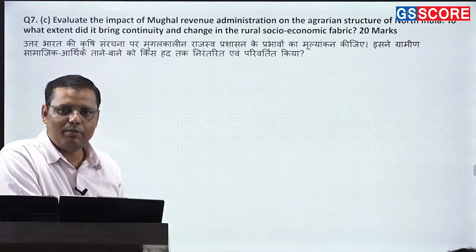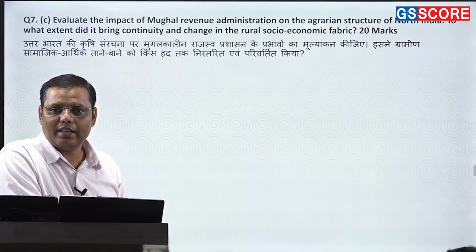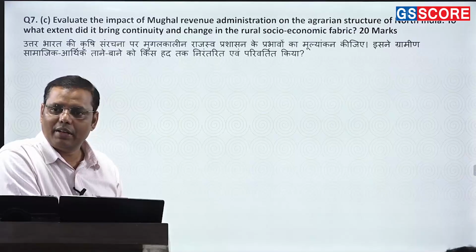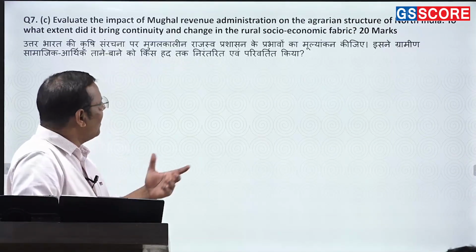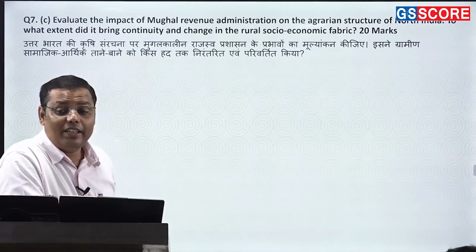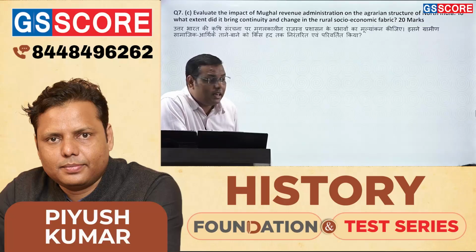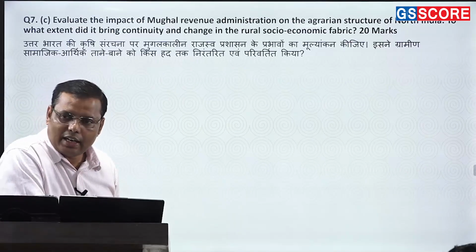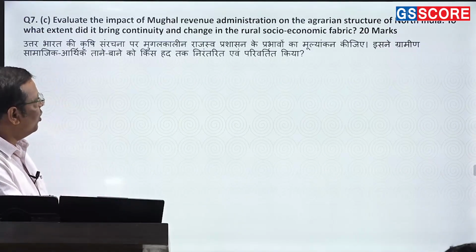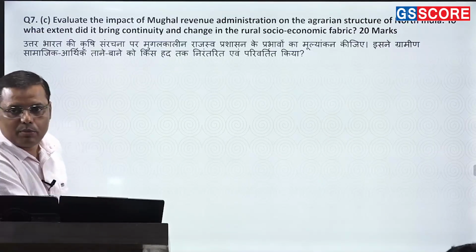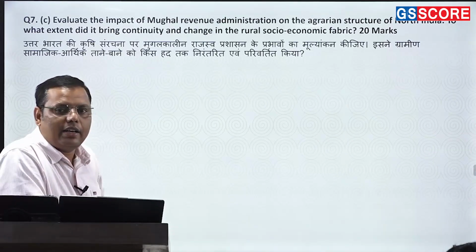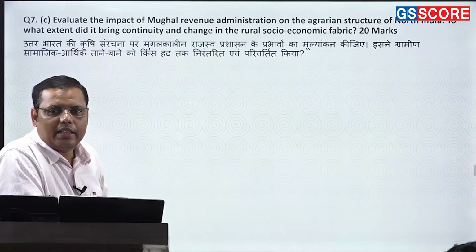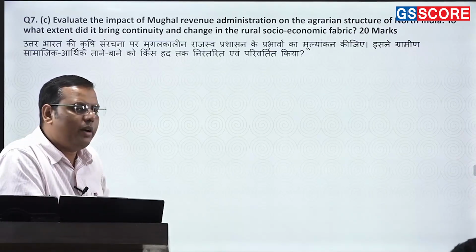Second, further divisions such as Khud-kasht, Pai-kasht, right? Muzarian, these are the various classes coming in the rural society. Apart from that, you can talk about the coming of the moneylender. Now, moneylenders started becoming a regular feature of the rural society. Why? Because Mughals were always expecting the revenue in cash. That is also one reason. Okay. Though Mughals tried a lot to control the exploitation of the peasantry, right, yet they were not very successful. And that's how the condition of the peasantry mostly remained deprived.